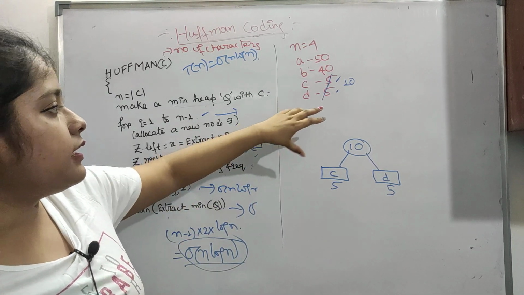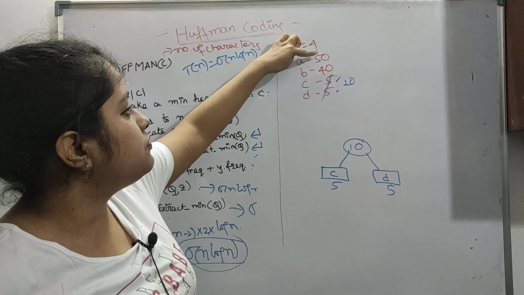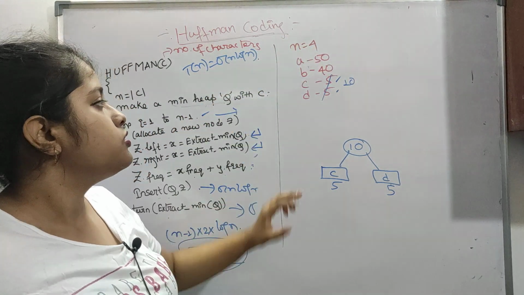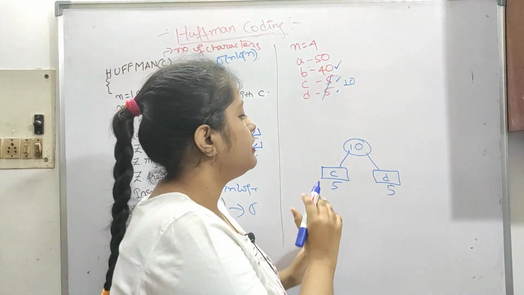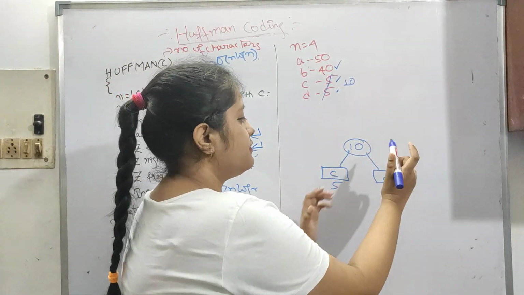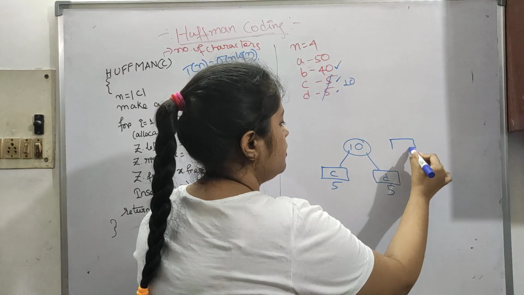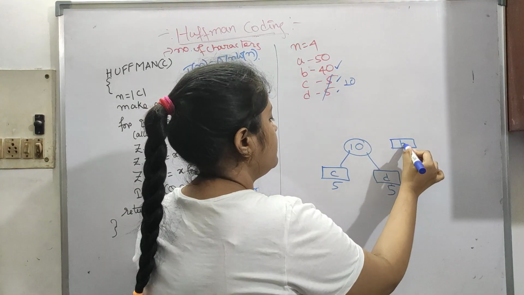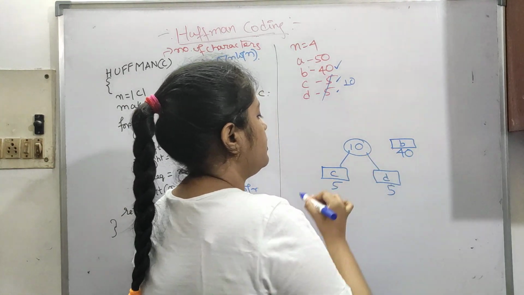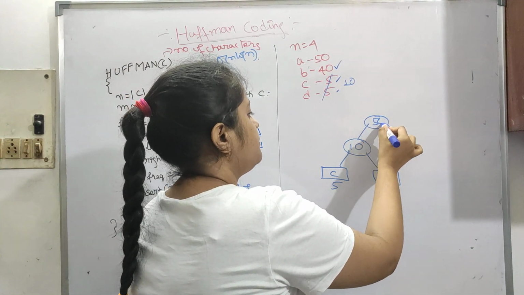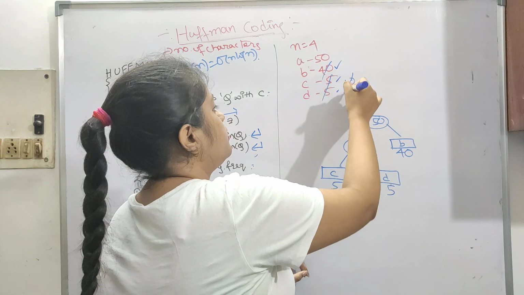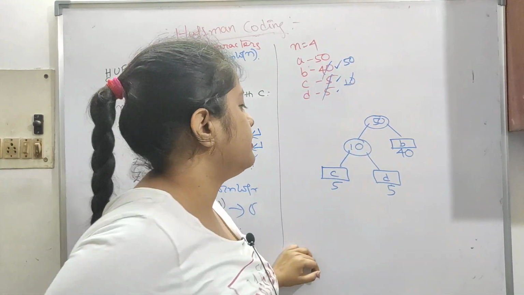Now let's check again this 10 and the minimum of 50, 40, 10. So 40 is our next least element. Now 40 is greater than 10, so we have to place 40 on the right side. 40 is B, so let's say this is 40. Again we add 40 plus 10 is 50. Let's say these are also not there, 50, like this.